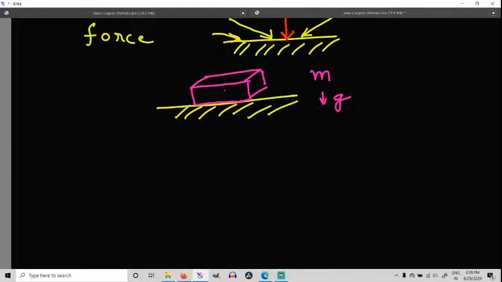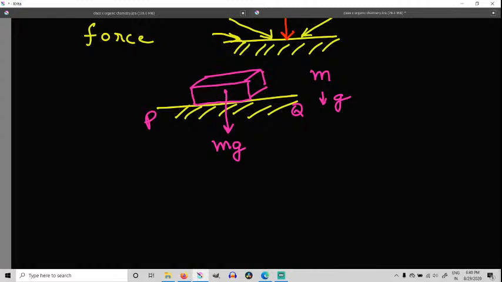At the center of gravity of this brick, the weight will be acting, which will be equal to mass into gravity, m g. Of course it will be perpendicular to this surface. We name it PQ. The thrust is the force which is acting normally to the surface. So in this case, it is the weight of the brick which is acting perpendicular to the surface.